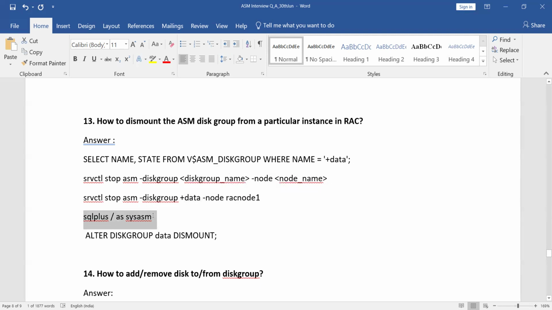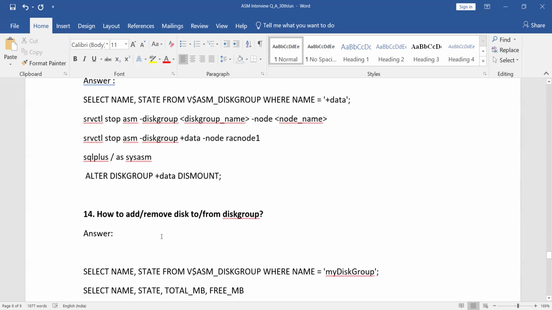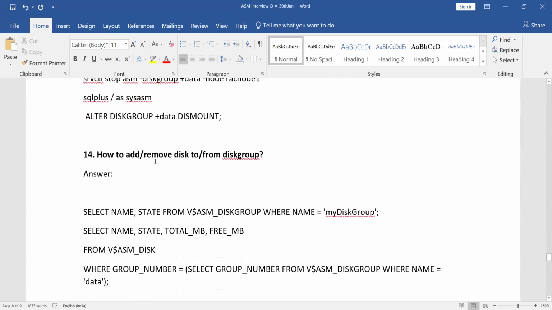Or in SQL*Plus, you can connect as sysasm and do this part: alter diskgroup DATA dismount. In this way, you can go ahead and do the dismount. So there are 2 ways we can do it.